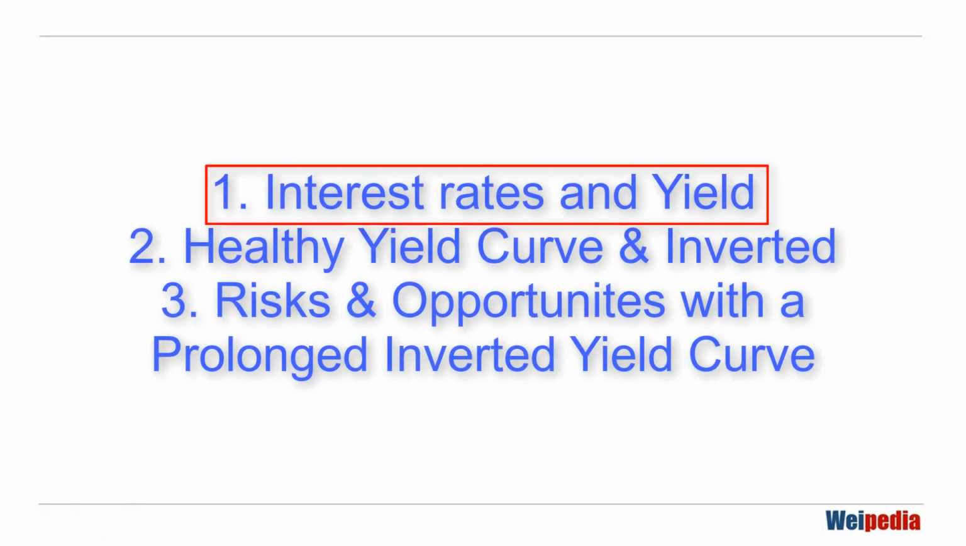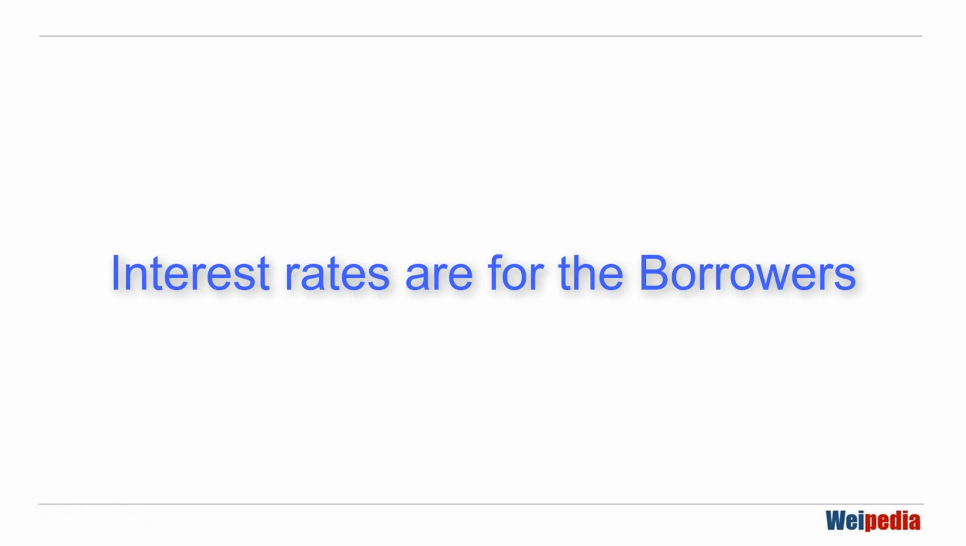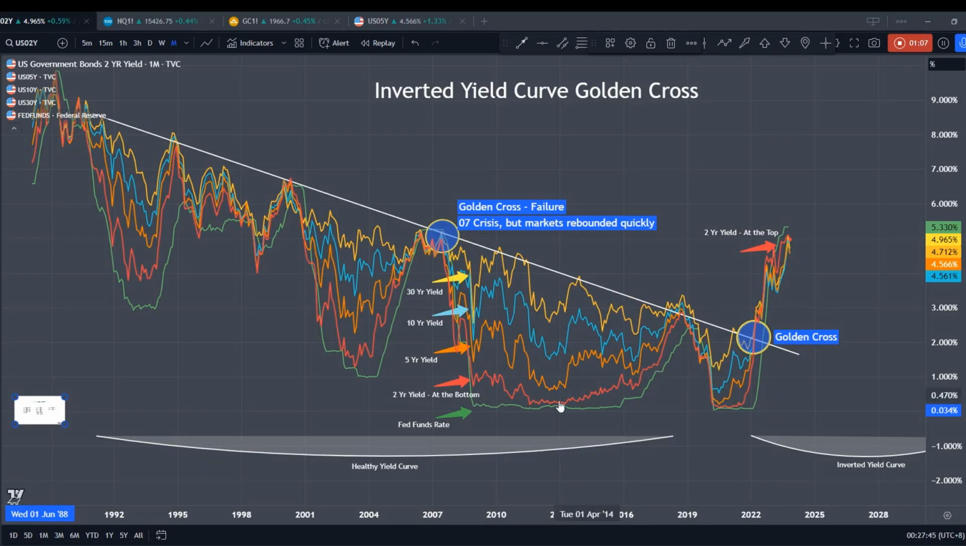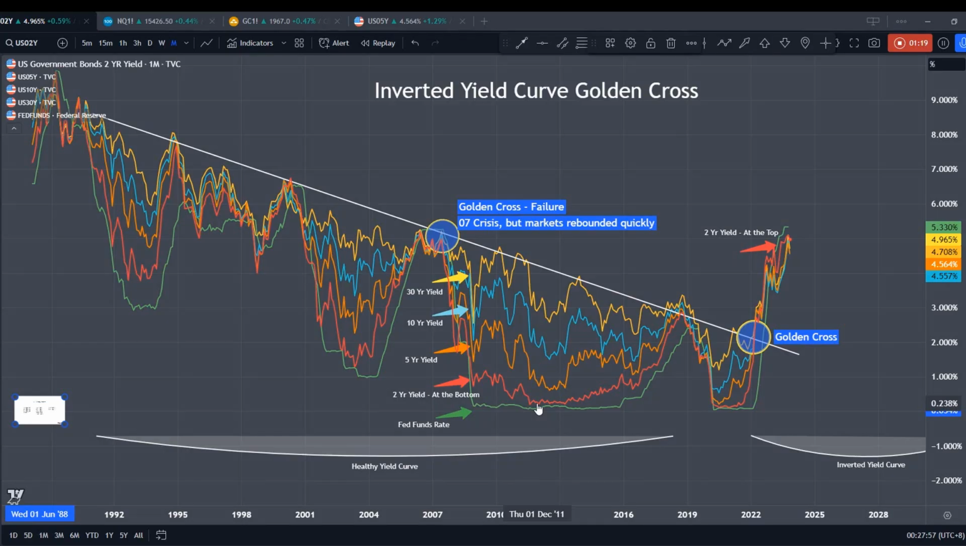Interest rates and yield, what are their difference? Interest rate is determined by the Fed. They are for the borrowers. For example, the housing and business loan, they may take reference from this Fed fund rate that's indicated in green. Whereas yields are for the investors or the lenders. So the US government issues bills and bonds, and investors or the lenders look at the yields, or what are their return on these bonds.